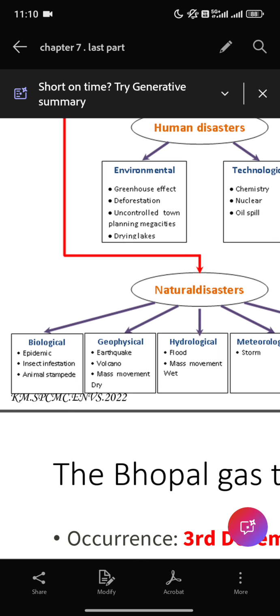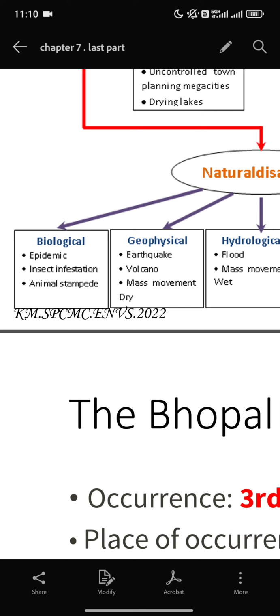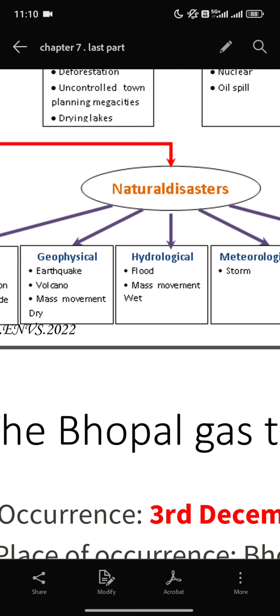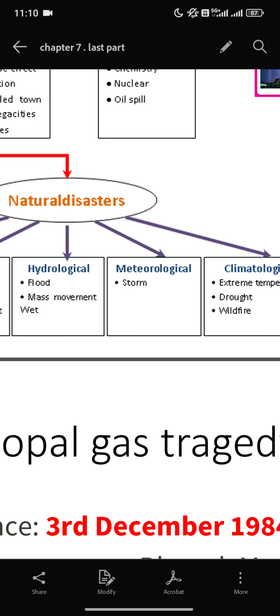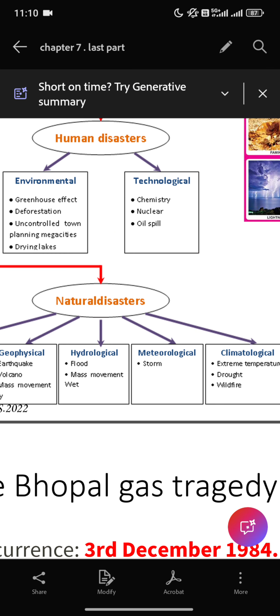We have first biological, like epidemic, insect infestation, animal stampede. So these are happening biologically, there are reasons. Then we have geophysical, like earthquake, sorry. Then we have hydrological, which is flood, drought, mass movement. Then we have meteorological, that is storm, which is because of the meteors.